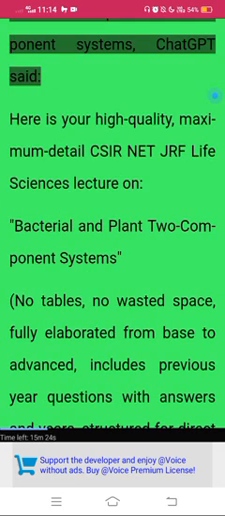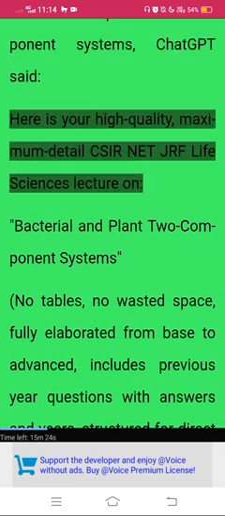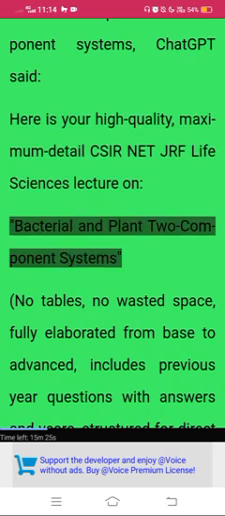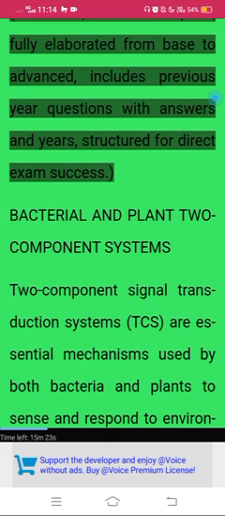Bacterial and plant two-component systems. Here is your high-quality, maximum detail CSIR-Net JRF Life Sciences lecture on bacterial and plant two-component systems. No tables, no wasted space. Fully elaborated from base to advanced. Includes previous year questions with answers in years. Structured for direct exam success.